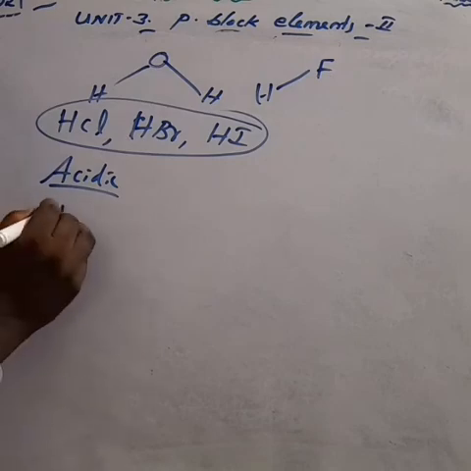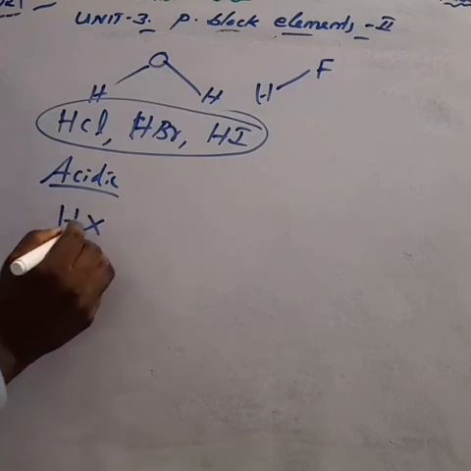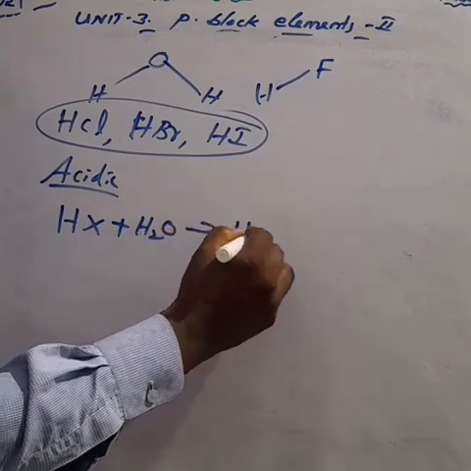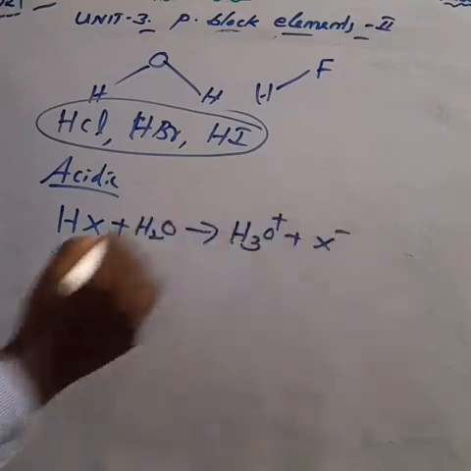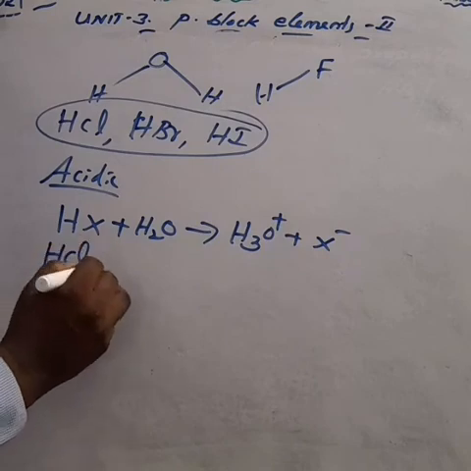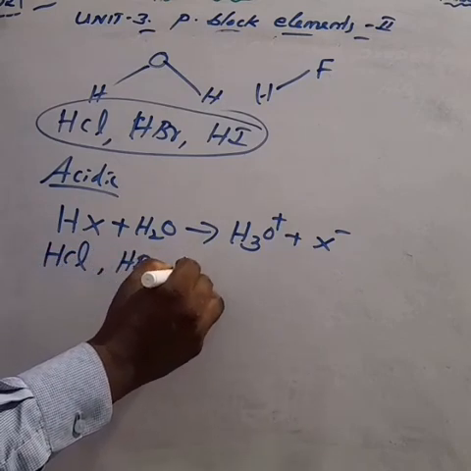Hydrogen halide, which I am taking as HX, reacts with a water molecule and we get H3O+ and X-. H3O+ is the hydronium ion. Here we are saying the hydrogen halides are acidic and also known as hydrohalic acids. Hydrochloric, hydrobromic, hydroiodic are some examples.